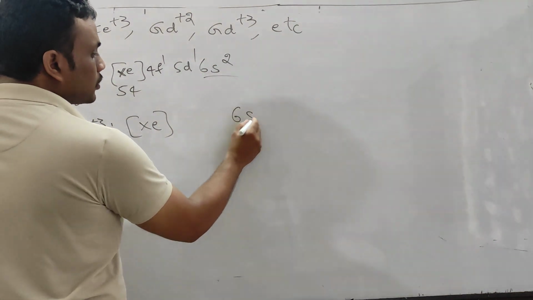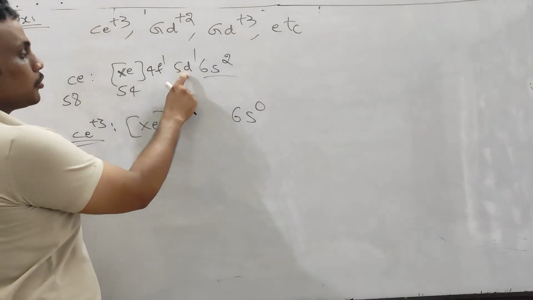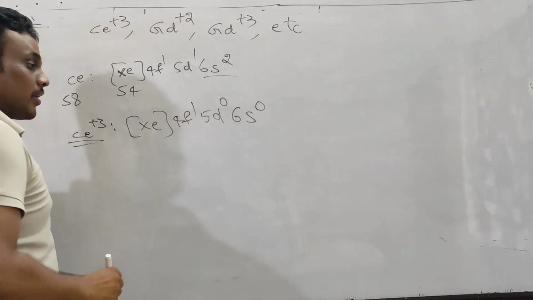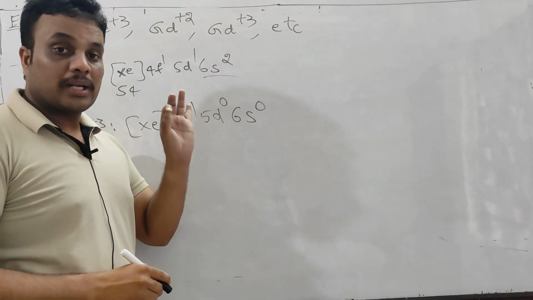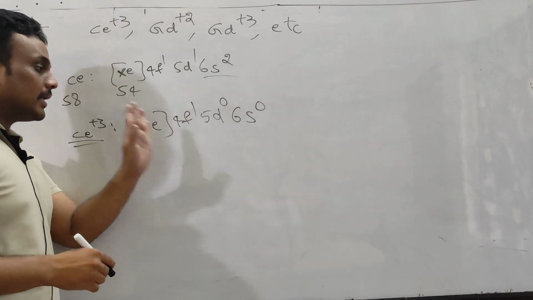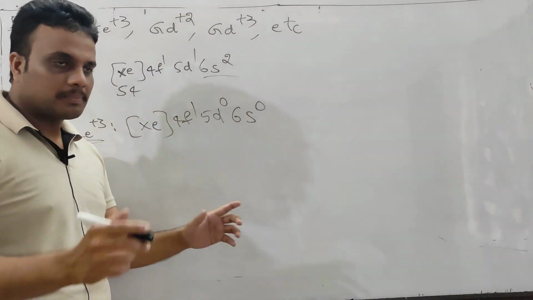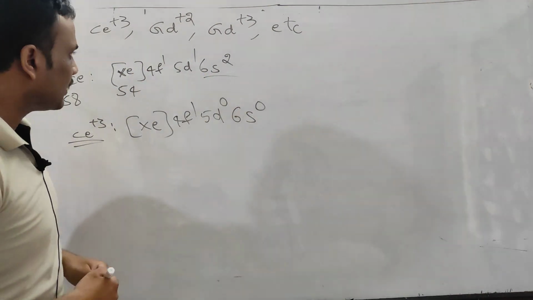So this is the outermost orbit, remove 2 electrons, and you have to remove 1 more electron, then you come to the penultimate shell. From the anti-penultimate shell we must not remove the electron. If we are given cerium plus 4, then you go for this. So always electron removal takes place from the outermost orbit to the penultimate shell to the pre-penultimate shell.